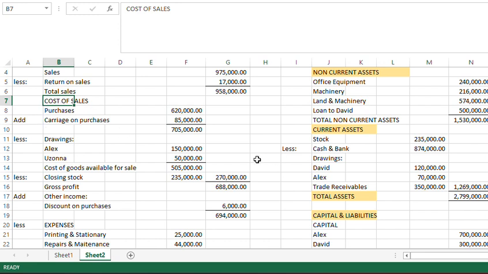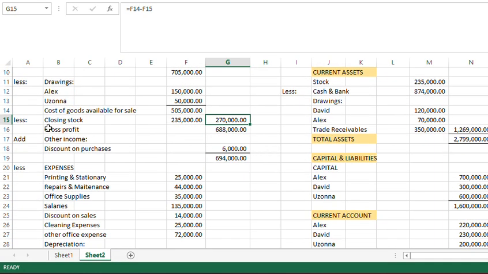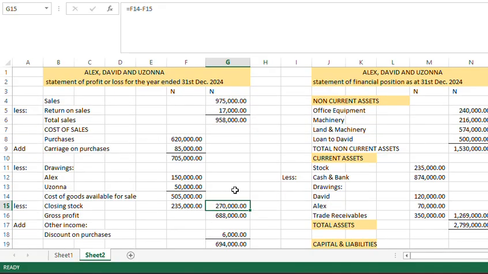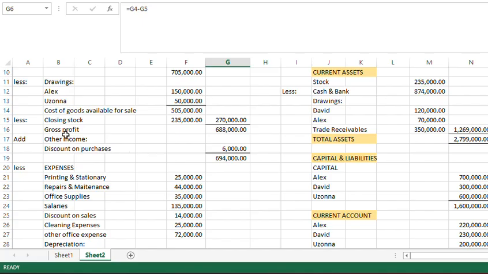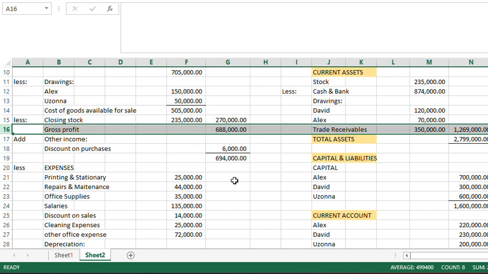Just in case somebody gives you the question and asks you to find cost of sales, this is how you find cost of sales. Either you call it cost of sales or you call it cost of goods sold. So when they ask you how do you find your cost of sales or cost of goods sold, this is how you do it. Less closing stock, you have cost of goods sold or cost of sales. Then the difference between the cost of sales and the total sales is the gross profit. So you can see we have our gross profit here.